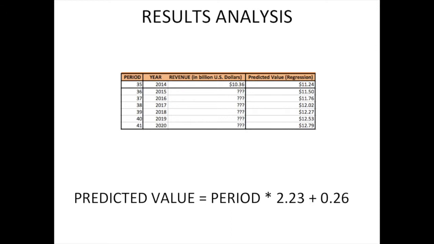In order to calculate the forecast value in billion dollars for a different year, we have to multiply the number of the period by 2.23 and add 0.26. It is interesting to see that for decision-making purposes, this method shows that the box office revenue will continue to increase through the years, so planning ahead for a movie like an animation movie that takes about 3 to 4 years to complete will be safe and profitable in the long run.